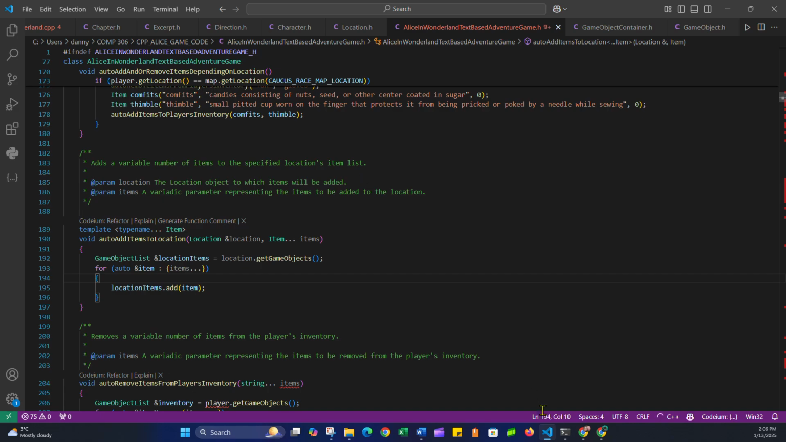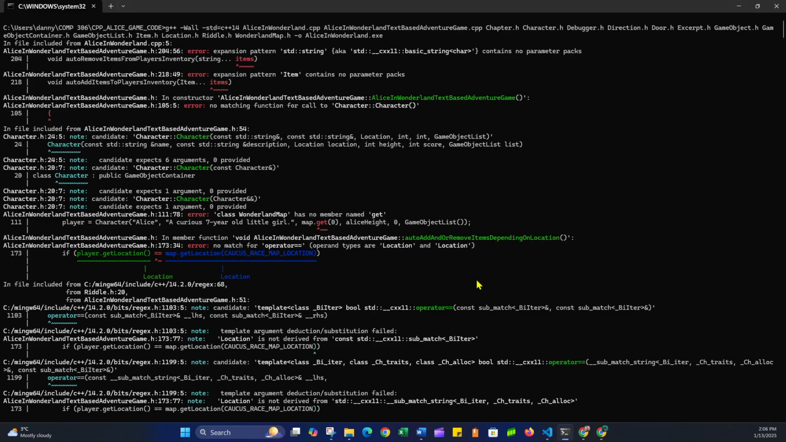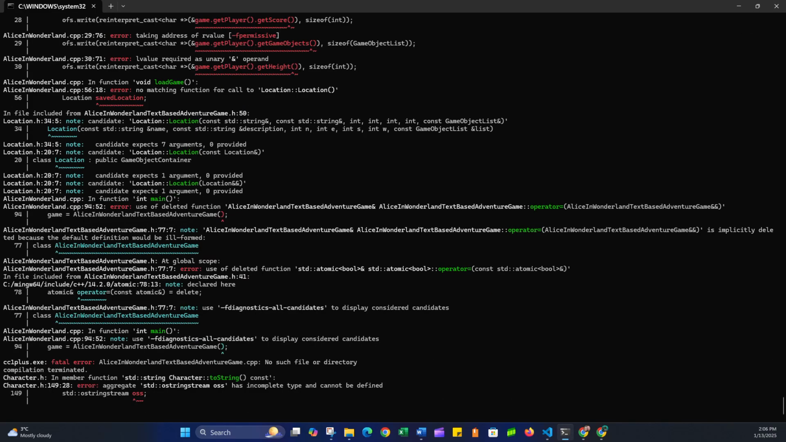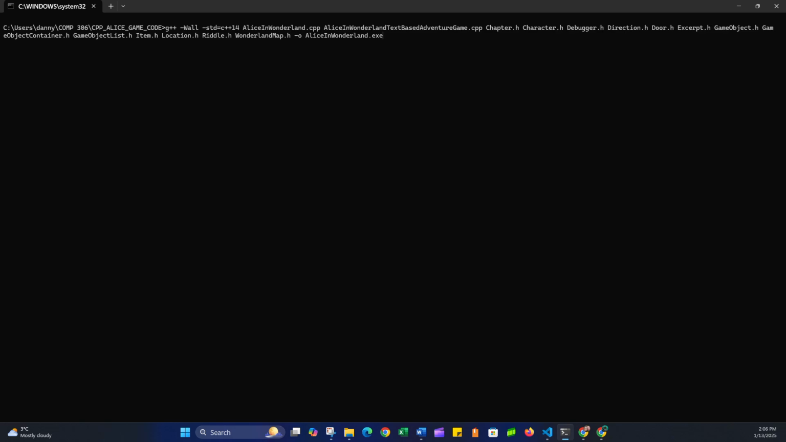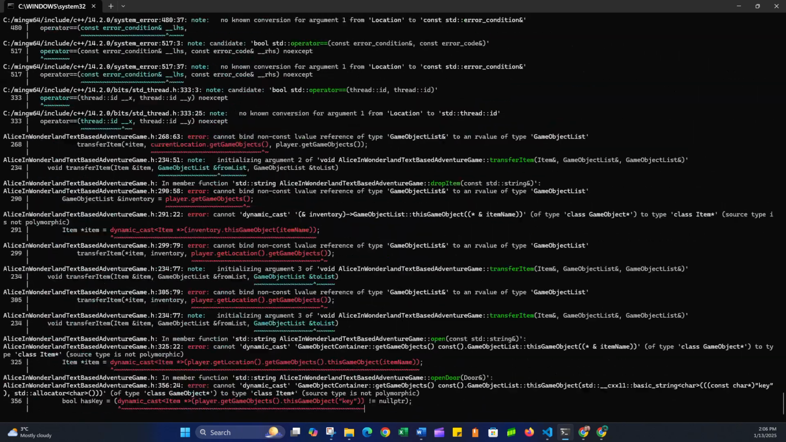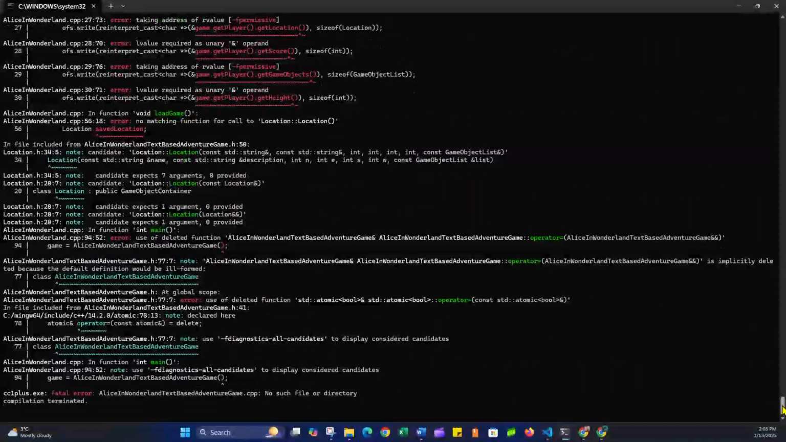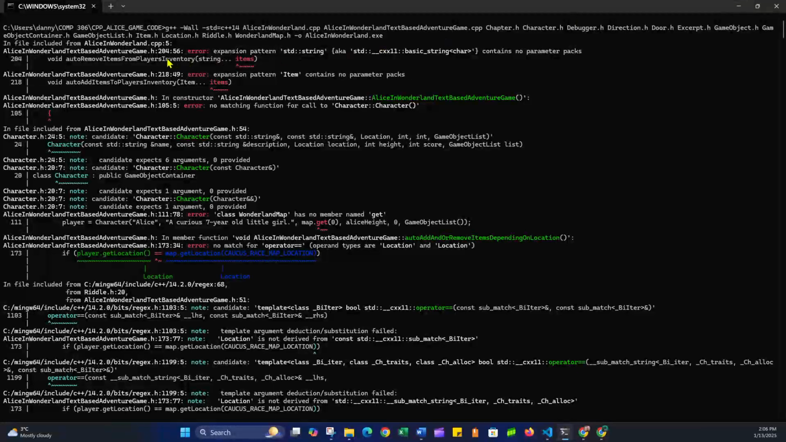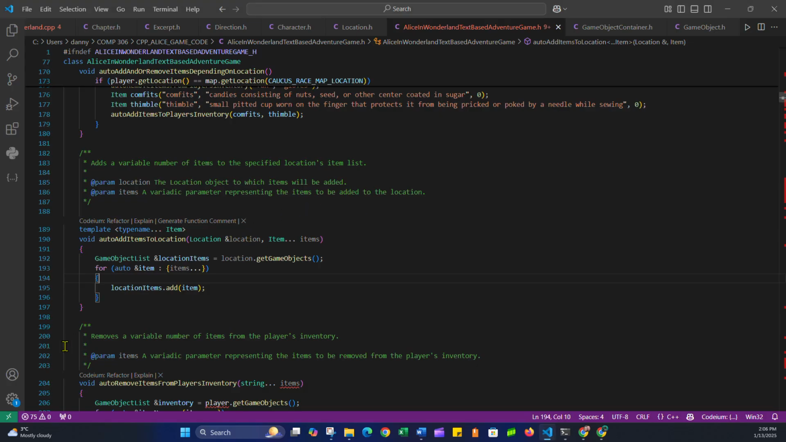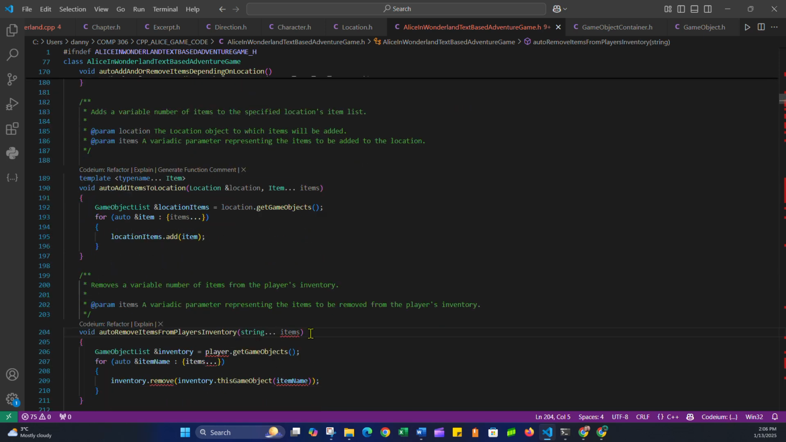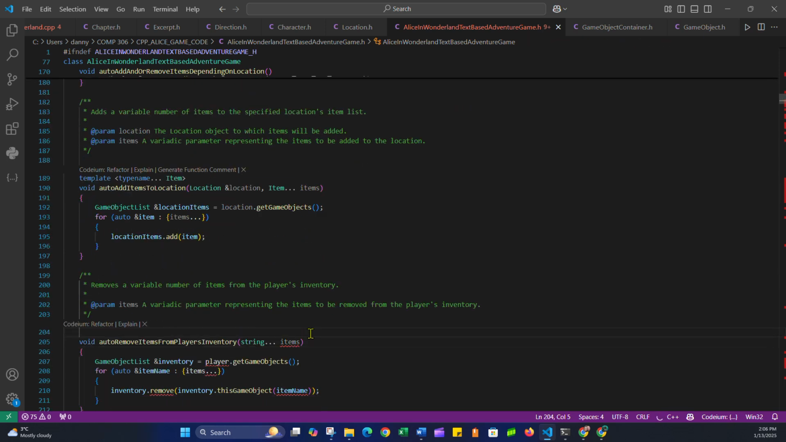So again, still not there. But let's go fix the other two errors. On 204, right here, same thing. I didn't declare this as a template.